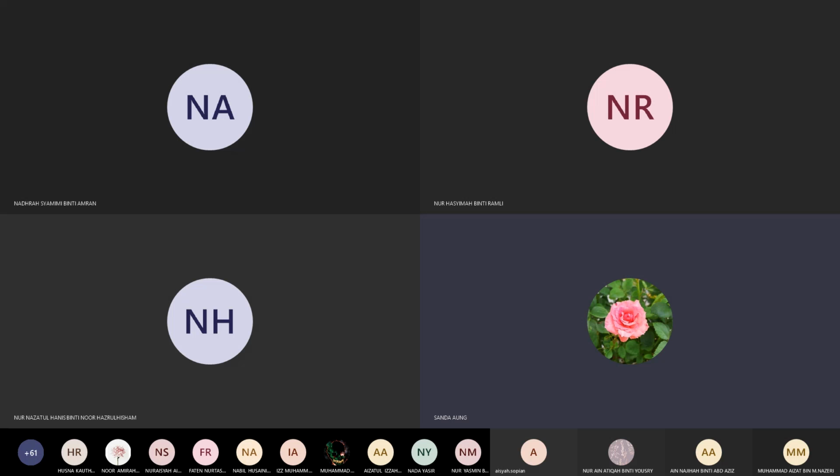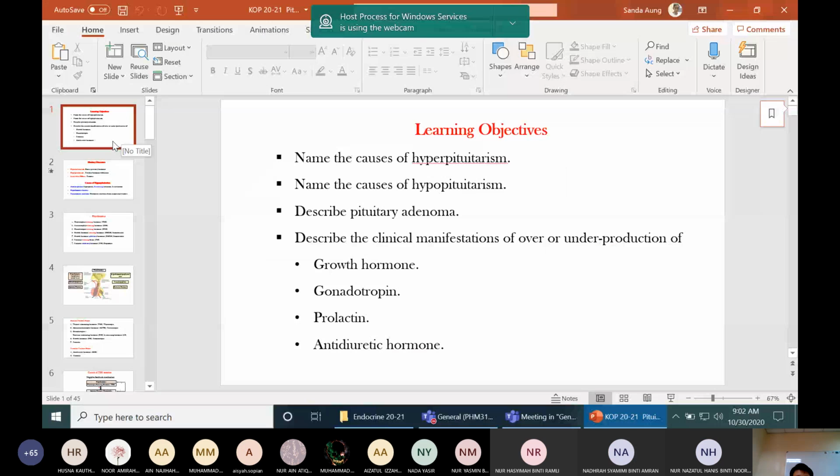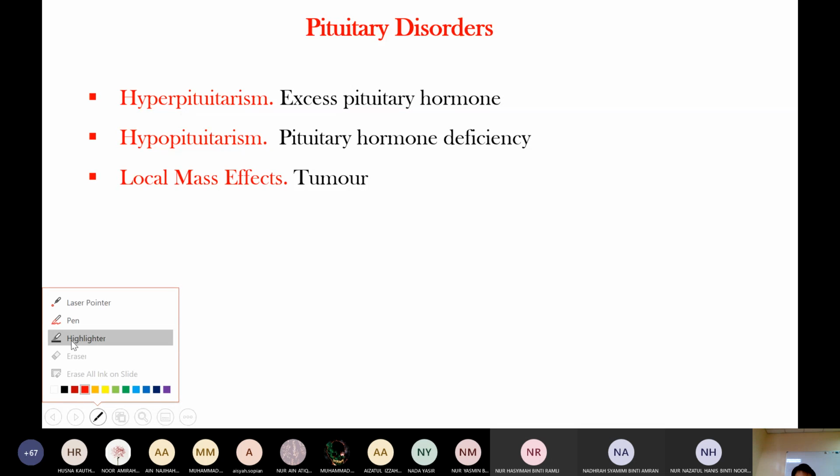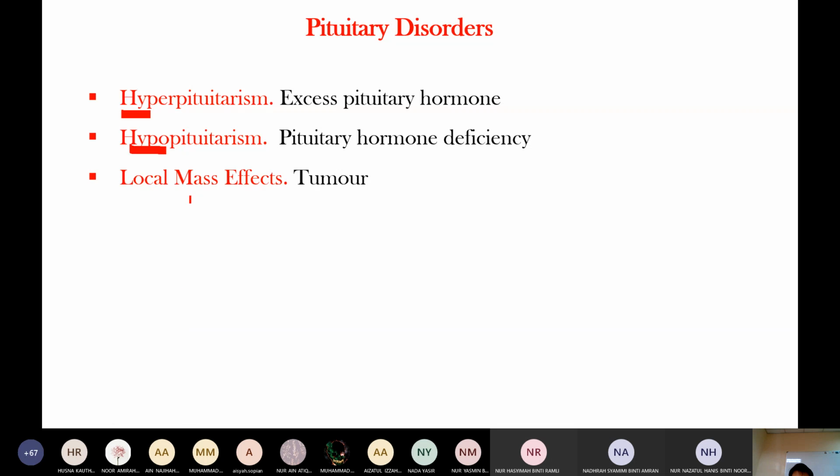Okay, today's lecture is pituitary disorder. Pituitary is an endocrine organ, right? So in pituitary disorder there is hyper and hypo pituitary disorder. It may be hyper or hypo, or maybe due to tumor effect. Mass effect means tumor effect. Hyper means excess hormone, deficiency is hypo.